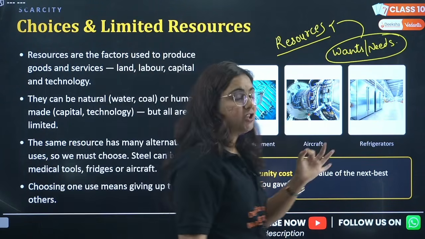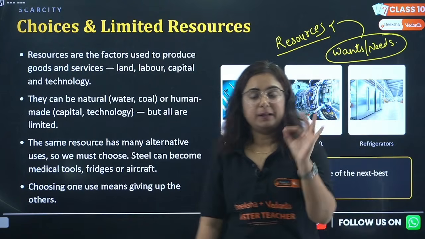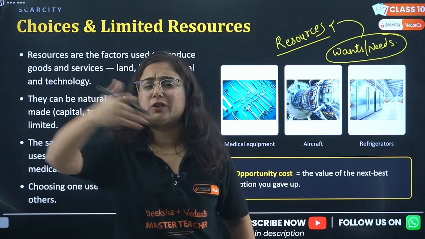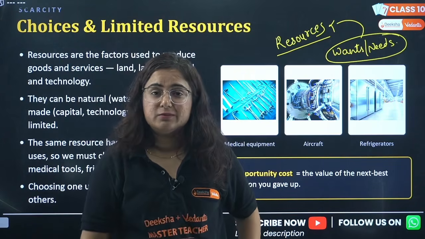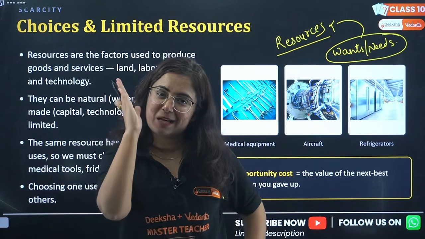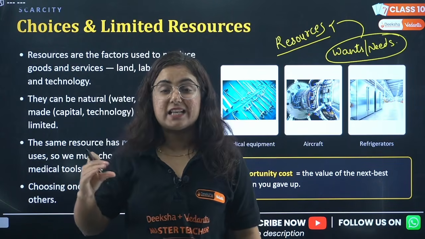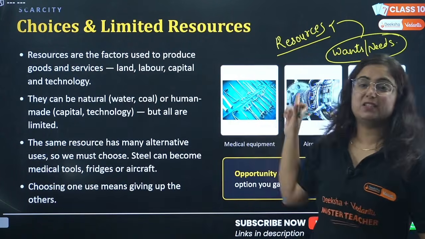But we are pretty sure that resources are limited. If you ask your parents for pizza every day for the entire year, will you get it? No, you will get something else. So why? Because there are limited resources and our choices depend upon these resources.